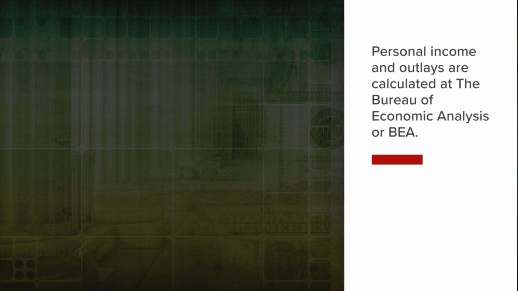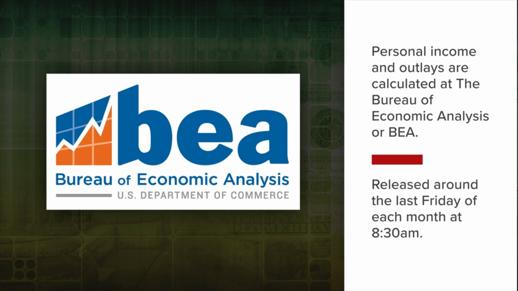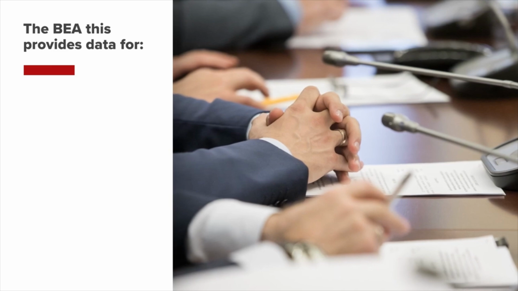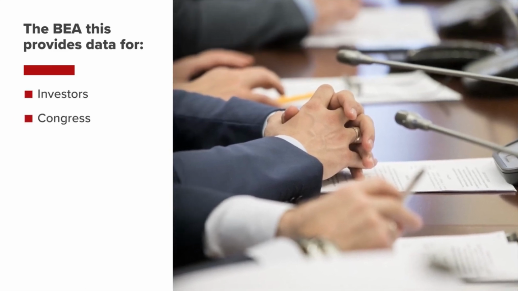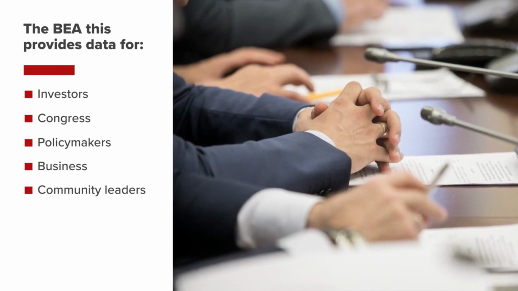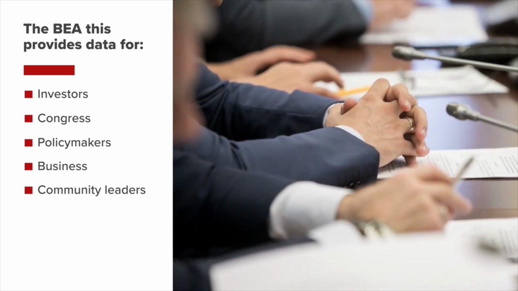Personal income and outlays are calculated at the Bureau of Economic Analysis, or BEA, by using a mix of estimates from professional trade organizations and government agencies. The report is generally released around the last Friday of each month at 8:30 a.m. Eastern Time. The BEA provides this data so that investors, Congress, policymakers, business, and community leaders have the information they need to make informed decisions that affect the American economy.